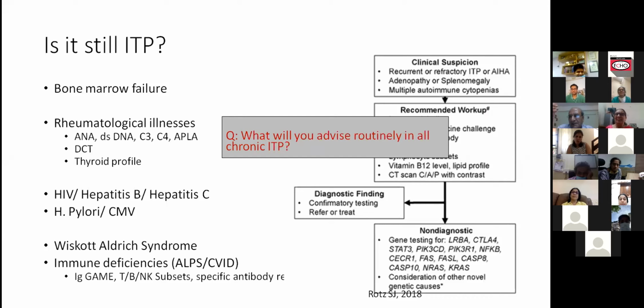Like you said, there is a difference between what is being done in the West and the culture that they have. Here, most of the patients, once they have been shown in our hospitals, will go to peripheral parts where people will not understand why a marrow has not been done.